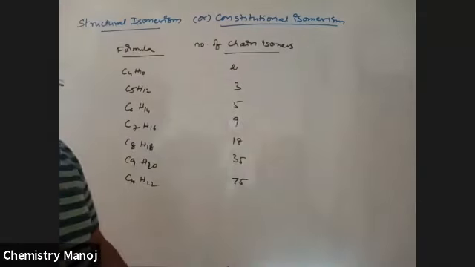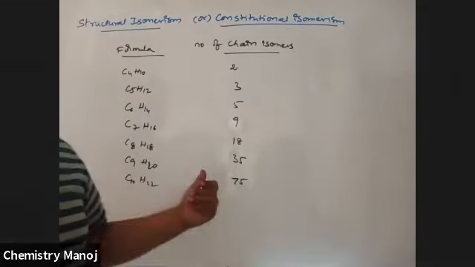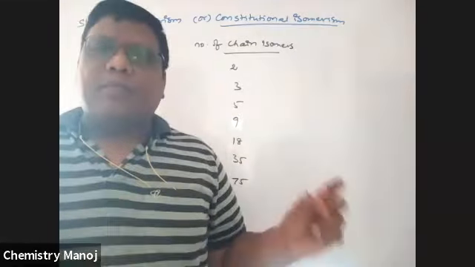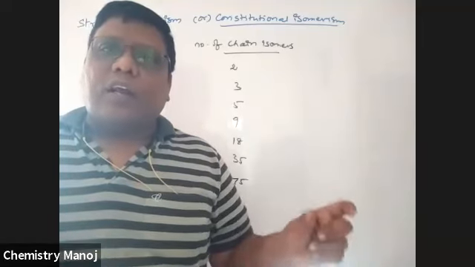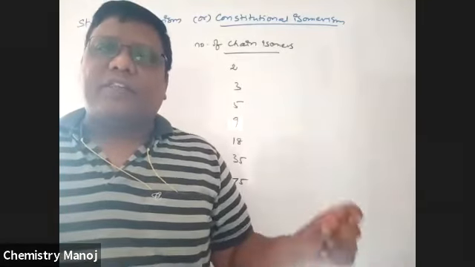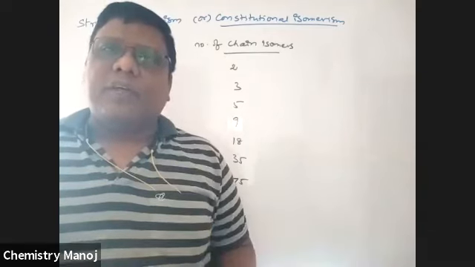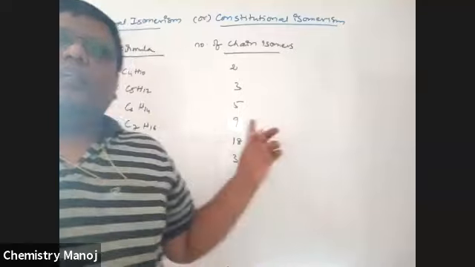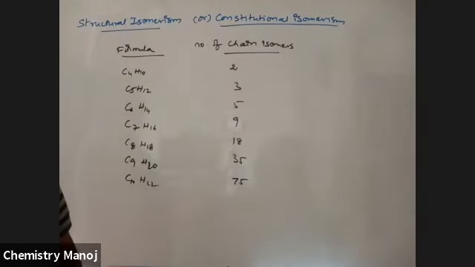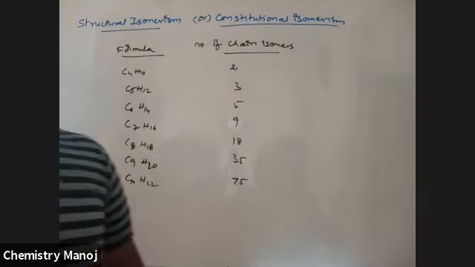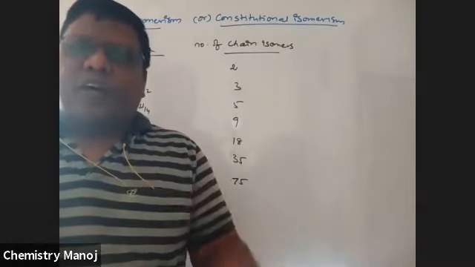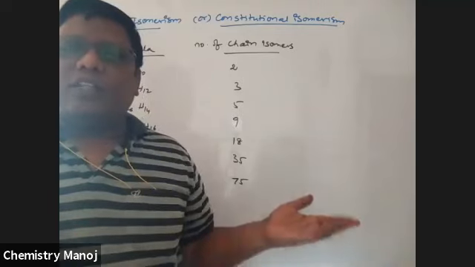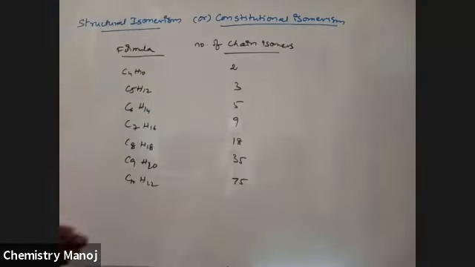Okay, is this clear, boys? Chain isomerism means compounds having the same molecular formula, but their longest chains are different. That is why their physical and chemical properties are different. That is why that phenomenon is called chain isomerism. No, there is no formula. Please keep in mind, if there is a formula, I will tell. There is no formula.